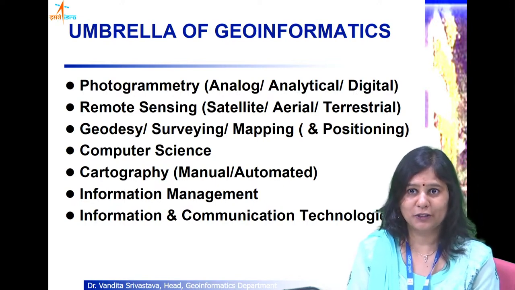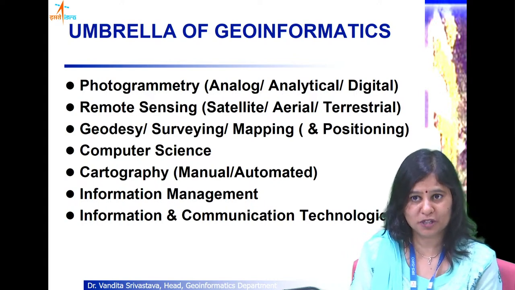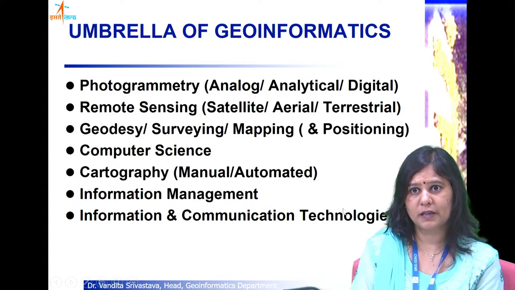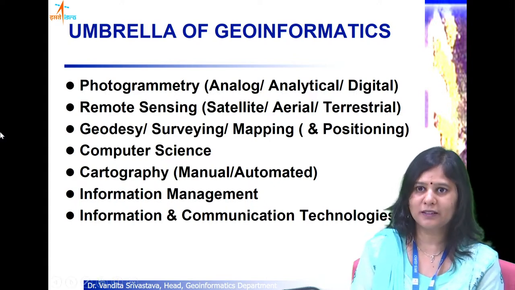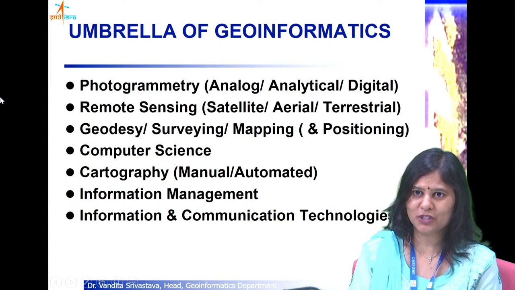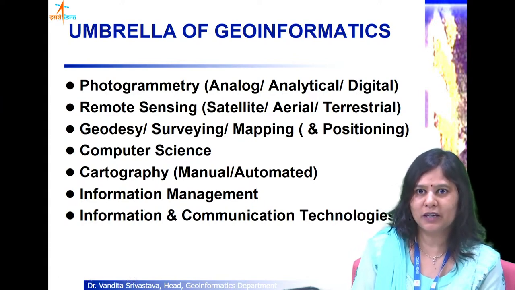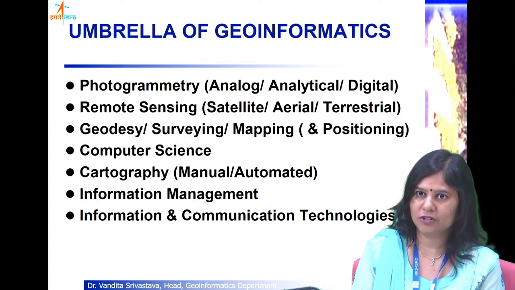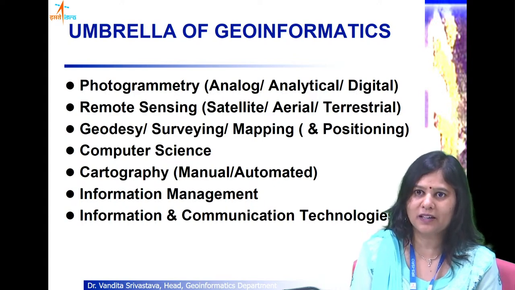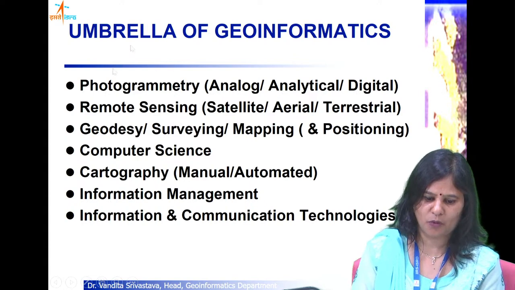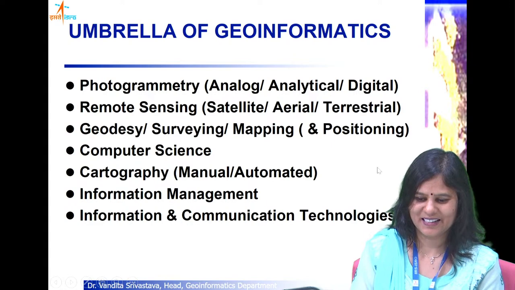So we require the techniques and principles of information management, data science, and communication technologies, because we are not just keeping this geographic information on our desktops. We are communicating it over the web, from point A to point B. So we require communication technologies as well, because that's what will make a GIS useful. So a GIS has amalgamated from all these, and it is a combination of all of these sciences and technologies.